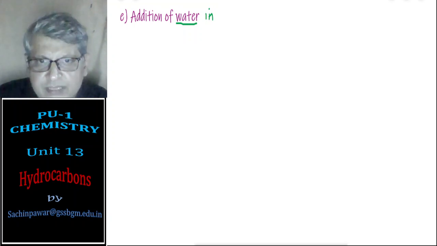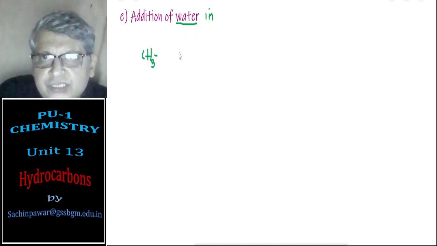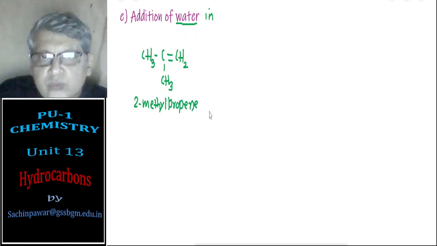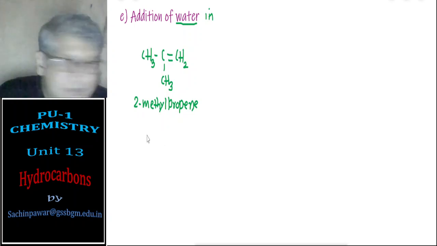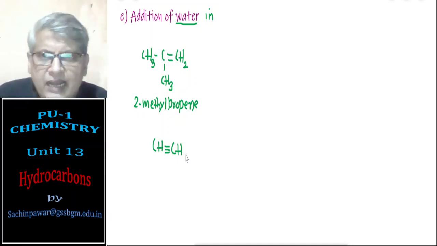I'll take three examples. First example is the alkene CH3 C double bond CH2 CH3, this is 2-methyl propene, and then I will take ethyne.